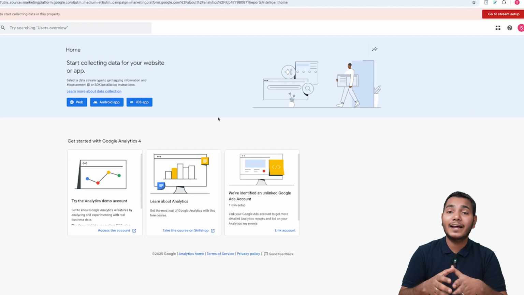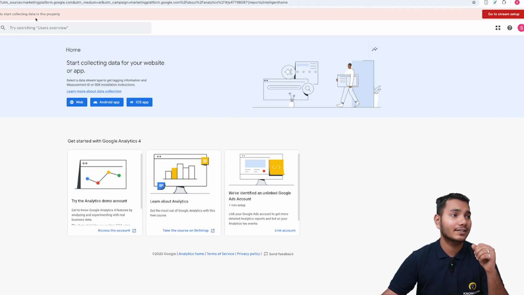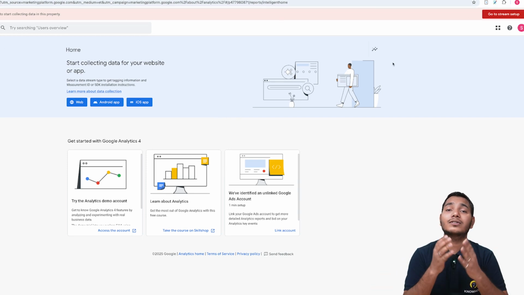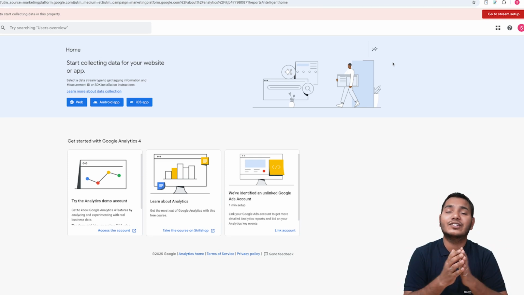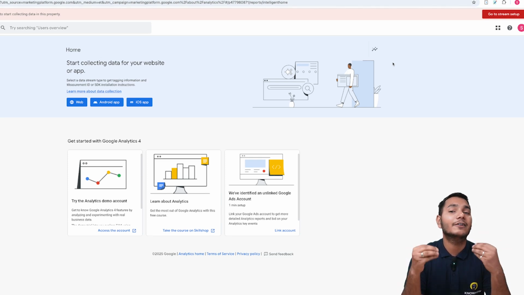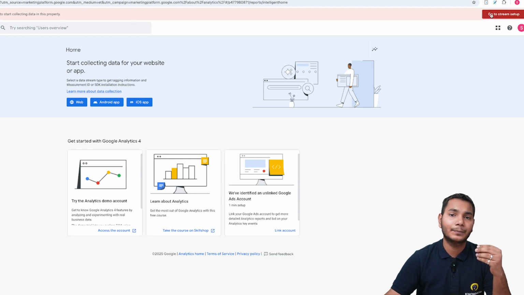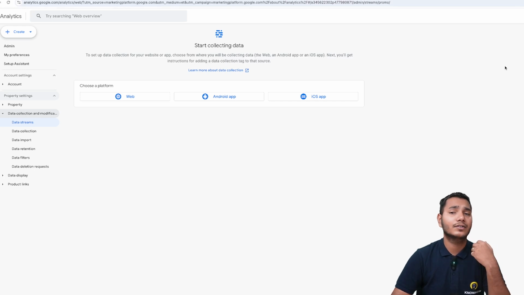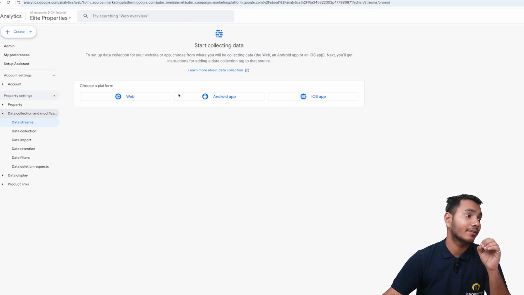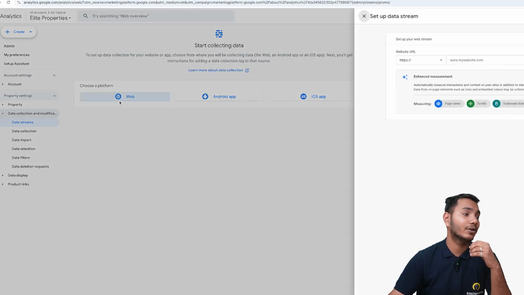Now as we get redirected to our home page, you'll see a red bar, right? You can see a red bar, because till now we haven't set up any stream, and by default GTM doesn't give us any default option, but anyway we'll click on this red button and a stream setup window will appear. Now we can see these options that we saw earlier. We have to choose a platform, right? So what we'll do, we'll click on web.